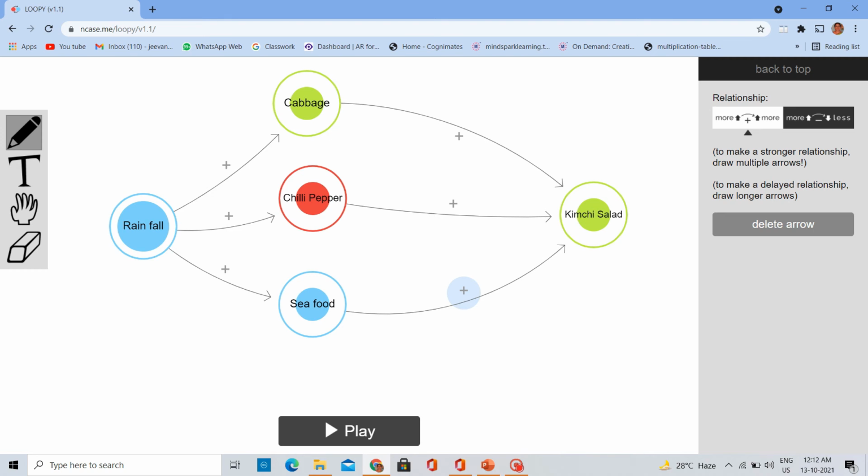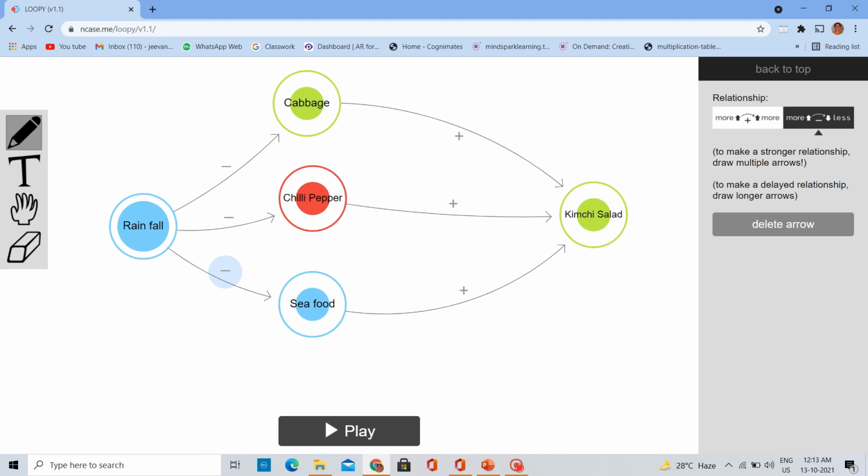In order to do that, let us see the rainfall. Rainfall is not directly related to the cabbage production. So it is indirectly proportional to the cabbage production. So we have to change the sign over here. And the rainfall is also indirectly proportional to the chili pepper production. So that also must be changed. And rainfall is also indirectly proportional to the seafood production.